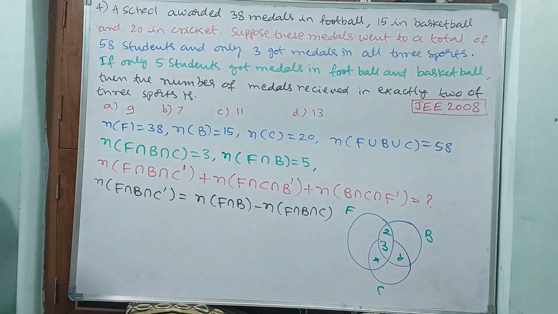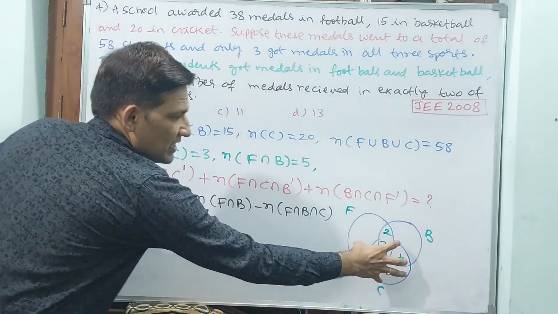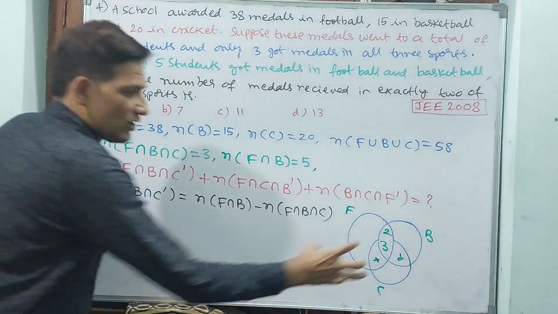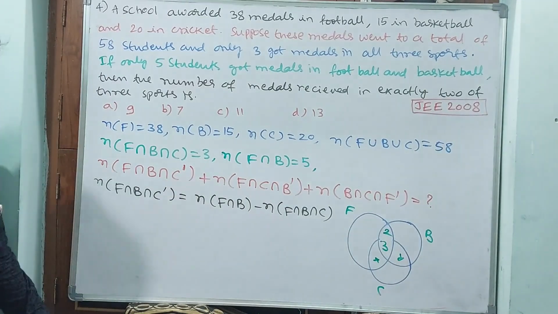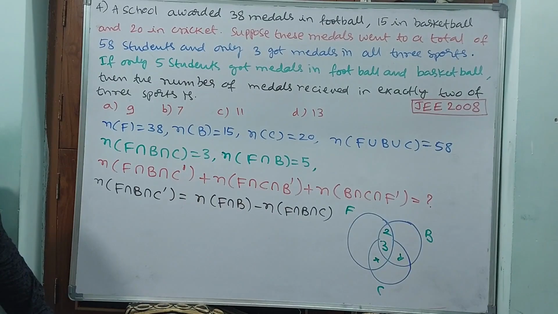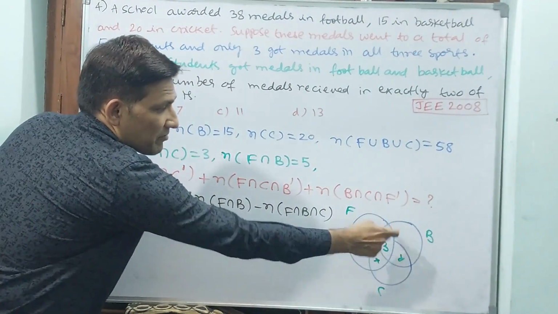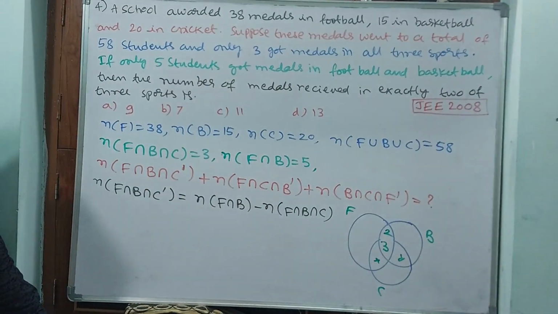Is it okay? Why? Because I have removed the C ring. If I remove the C ring, then what will happen exactly? F intersection B will be there. Okay? F intersection B. Total how much will it come? 5 will come. But how are we going to find that 2?